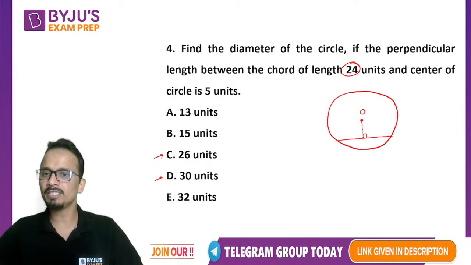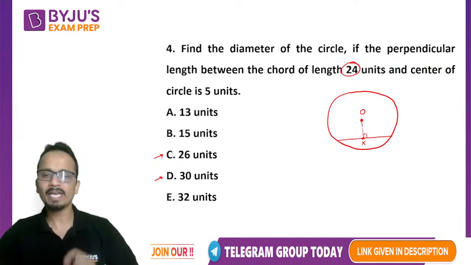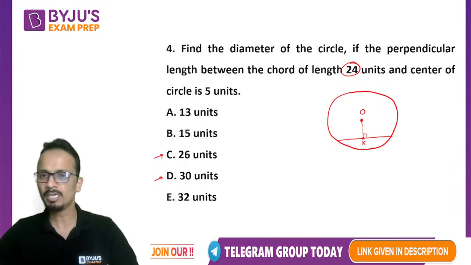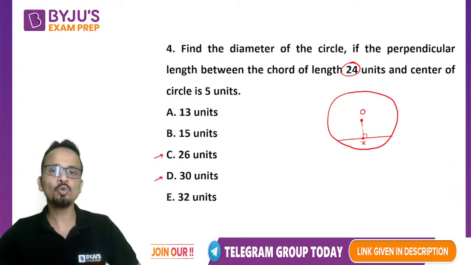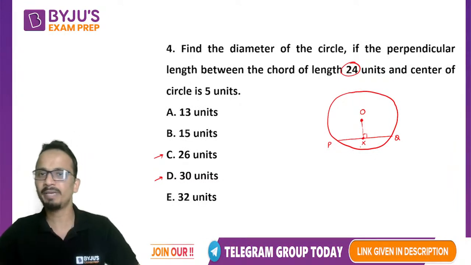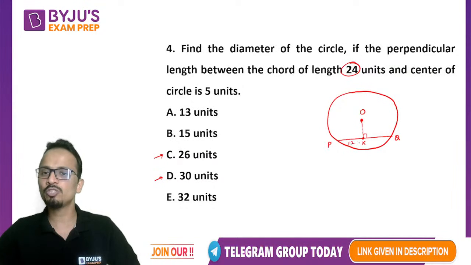So this point, let's say x, which is the foot of the perpendicular from the center of the circle to the chord, will divide this chord in two equal parts. Okay, so PQ, this chord, will be divided in equal parts by this perpendicular. So the lengths of these two parts will be 12 each.